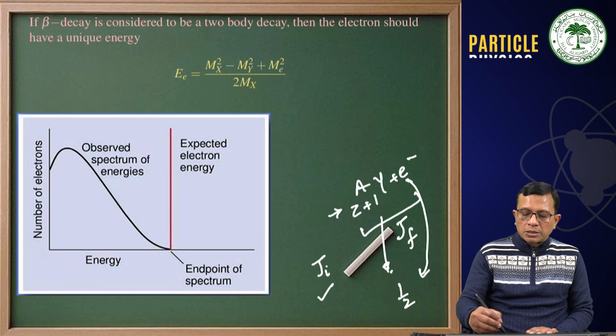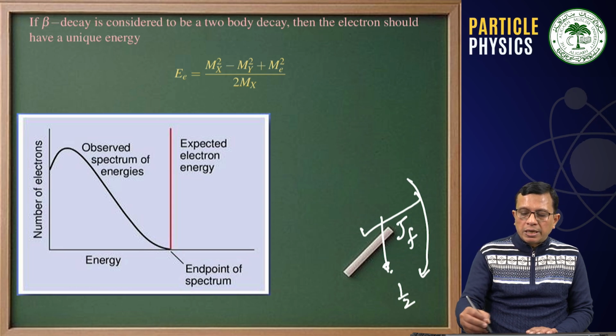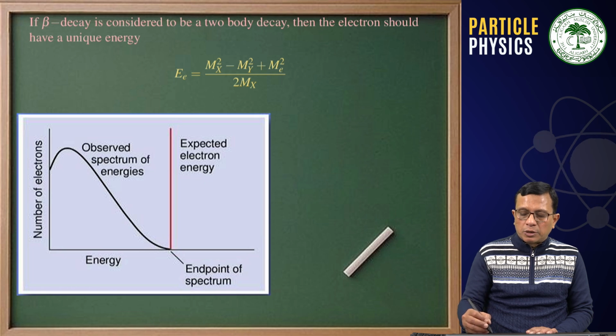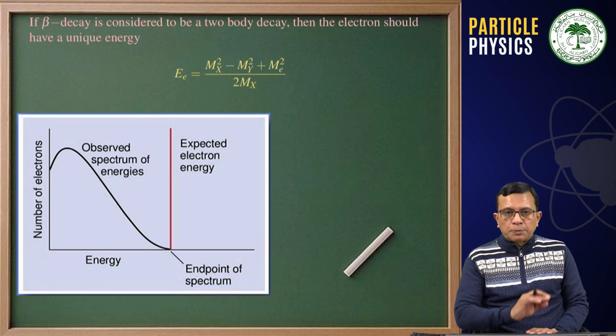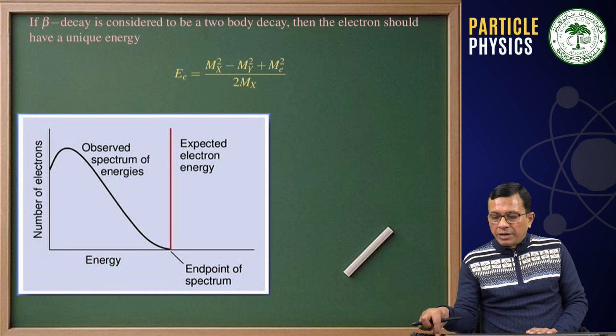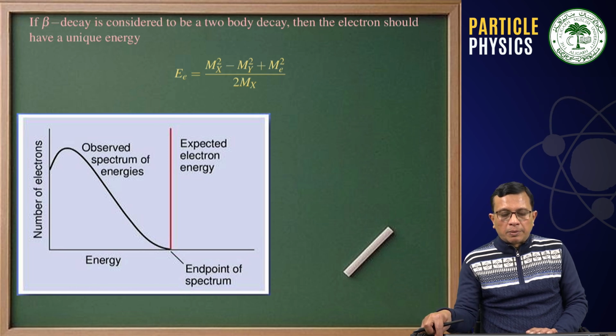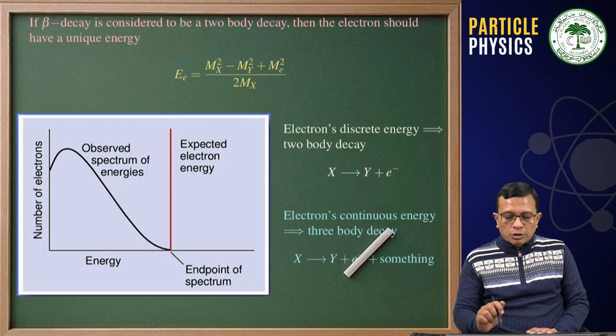This experiment was repeated for other nuclear beta decay processes, and everywhere it was found that the spectrum is continuous and that we are violating the angular momentum conservation law. I will talk about this spectrum again when I introduce neutrinos.